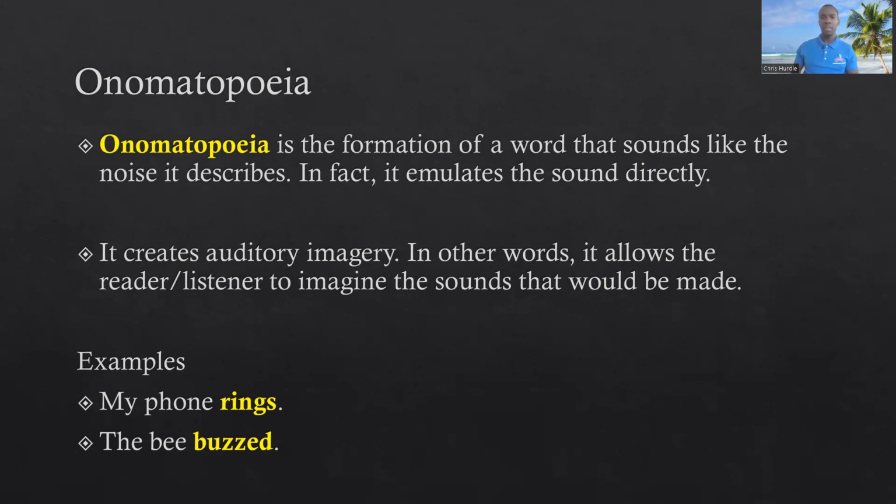So that's what it does. It appeals to our sense of hearing. And once again, it can be easily identified because it deals with sound. So when you look at a word and you can directly imagine what that word would sound like, and you can even associate it with its referent, then you know you have an example of onomatopoeia.